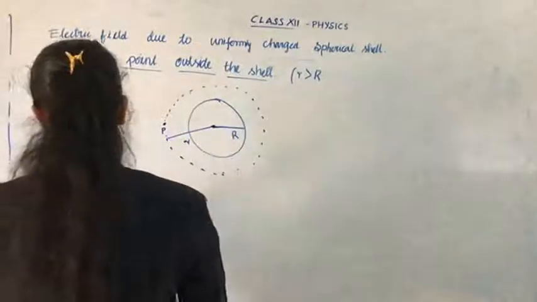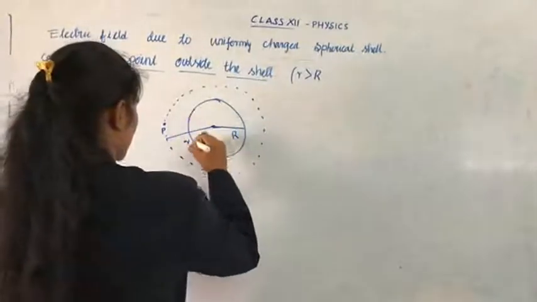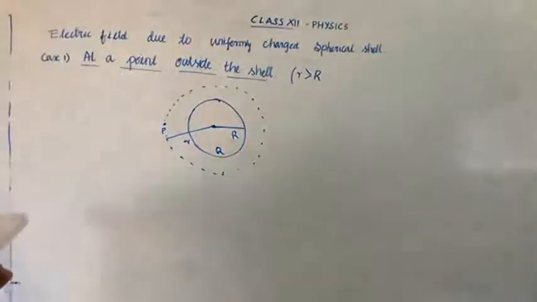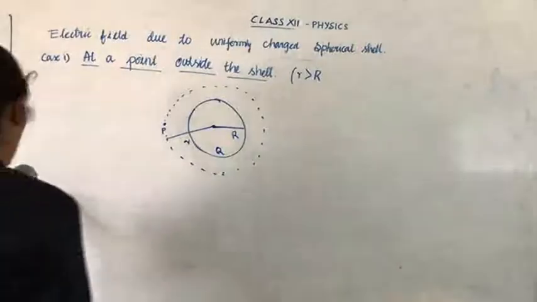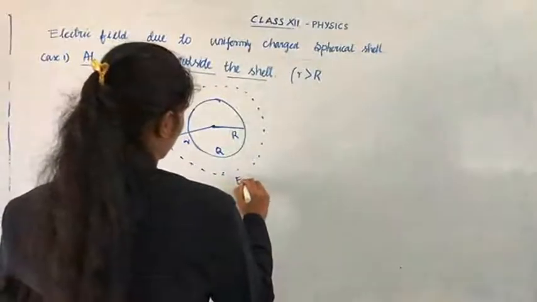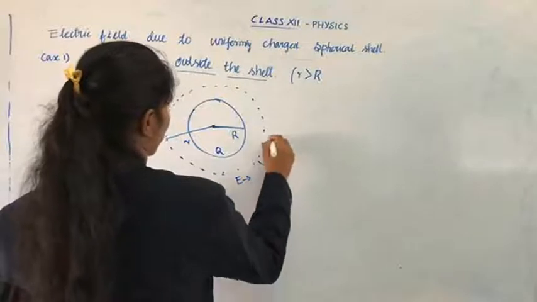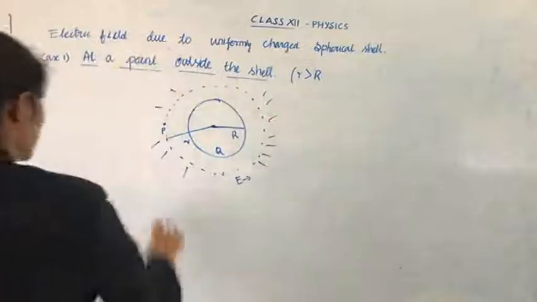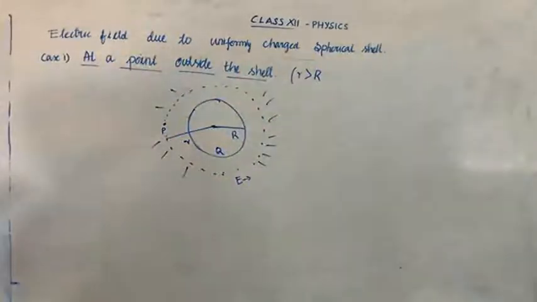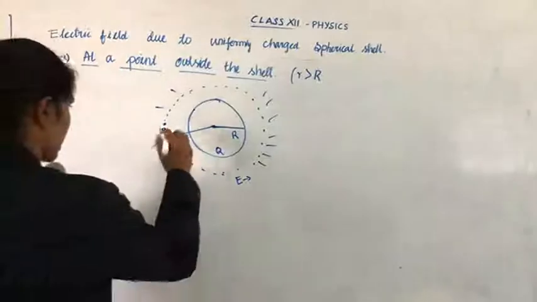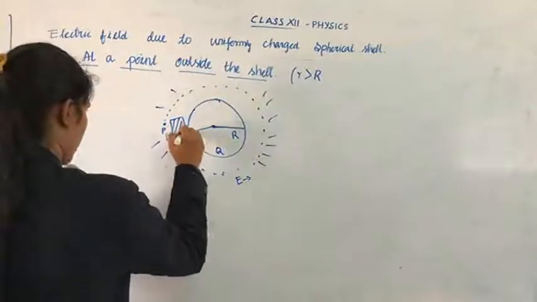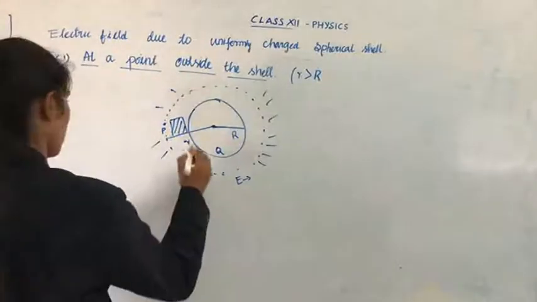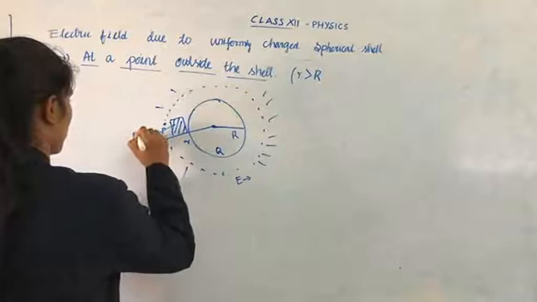Take a point P here. And here this is a charged sphere. The charge is Q. The surface is charged. Now electric field is uniformly distributed. Everywhere, in each and every place there is electric field. Now you are going to take an area here. The electric field is here. So theta equal to 0 degree.